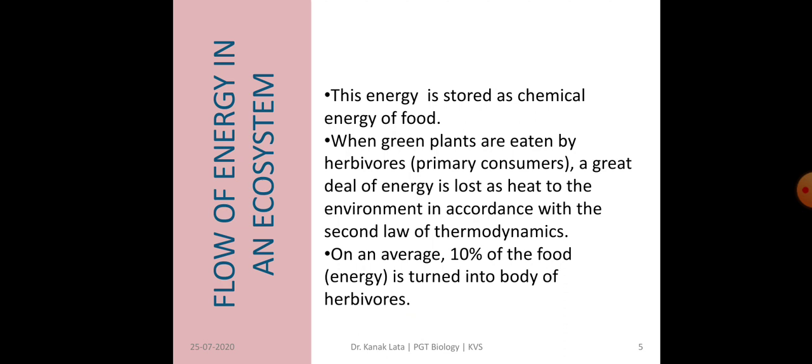So ATP is also called the energy currency of the plant. When green plants are eaten by primary consumers, that is herbivores, then a great deal of energy is lost in the form of heat to the environment in accordance with the second law of thermodynamics. An average of 10% of the food eaten is turned into its own body and made available for the next level of consumers. So 10% can be taken as the average value for the amount of organic matter that is present at each step and reaches the next level of consumer.